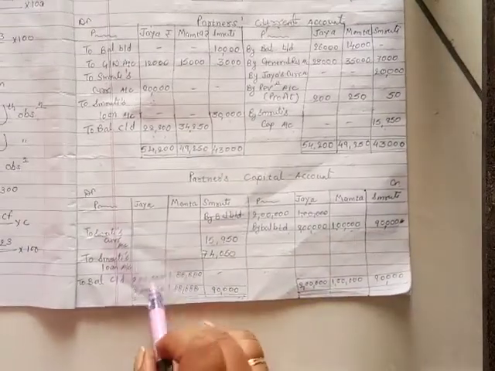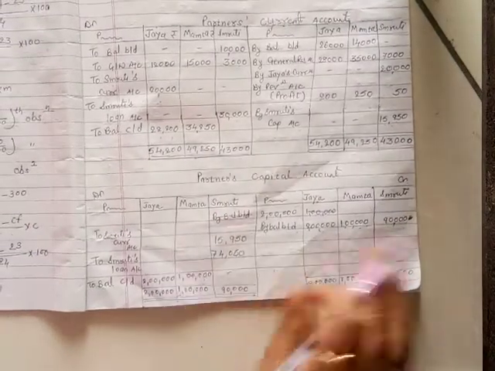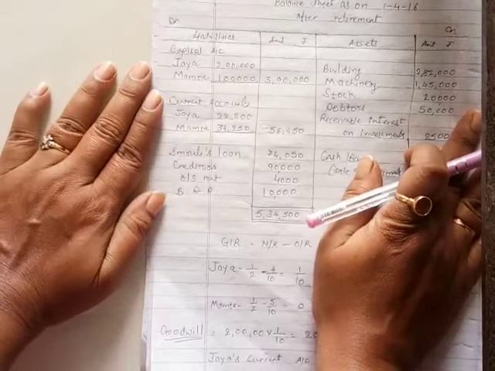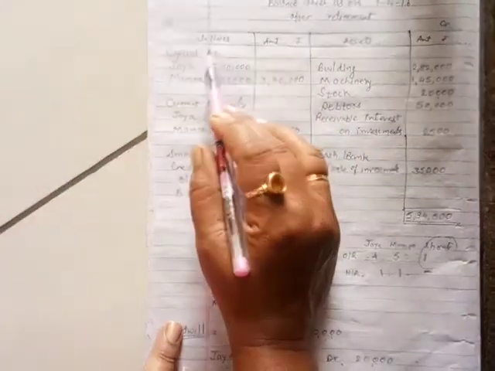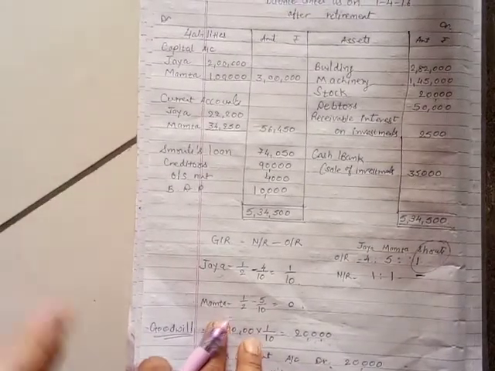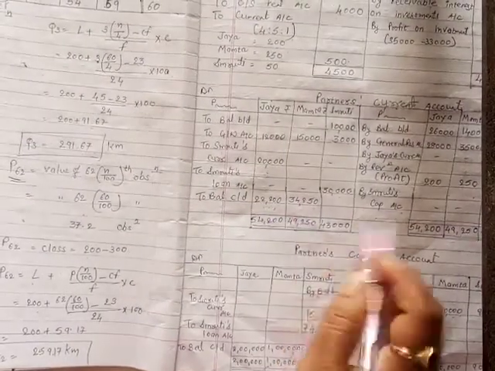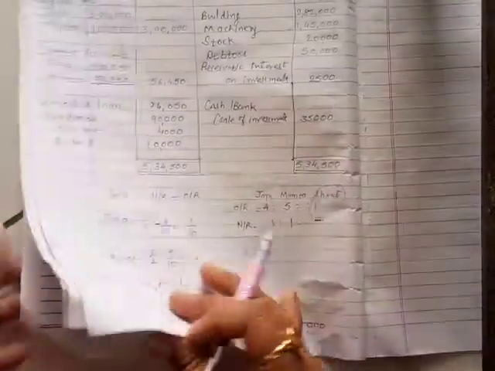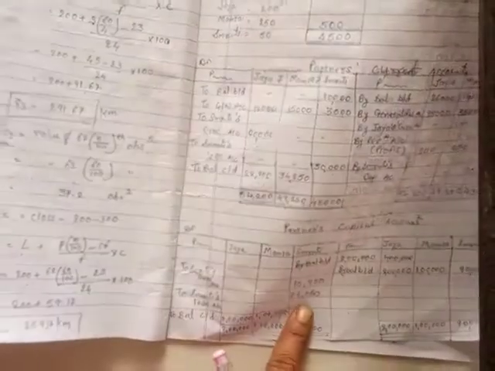Now this we transfer to the balance sheet. First of all we write down the capital of Jaya and Mamta, 2 lakhs and 1 lakh. Now only two partners are left because Smriti has retired from the firm. In the current account, Jaya's balance we will write 22,200 and 34,250. Now what about this 74,050?